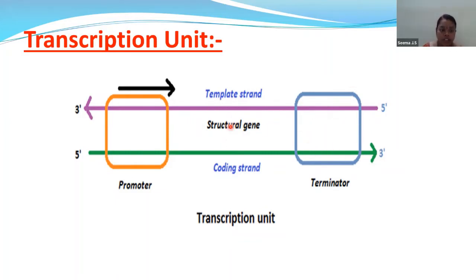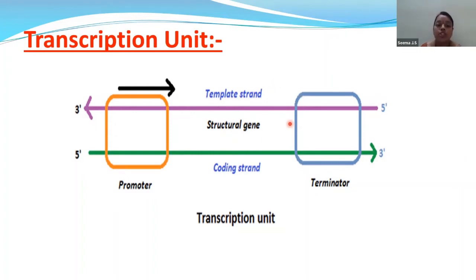And in the structural gene, we have two strands, the template strand and the coding strand. The coding strand has the name coding strand, but it does not code for any element. The scientists thought that it was the coding strand, but later on they found that no, this is not the coding strand, it is actually the non-coding strand. So what the scientists did was remove the name non-coding strand and give the name template strand. So children, remember, any reaction taking place on the strand, that strand is called the template strand. This is the one thing which you have to remember.